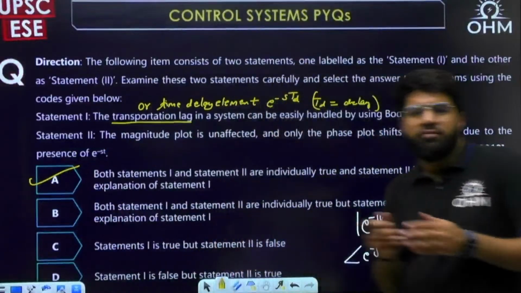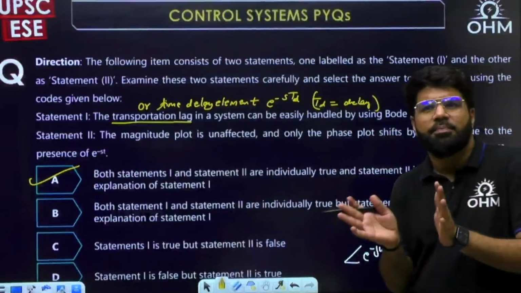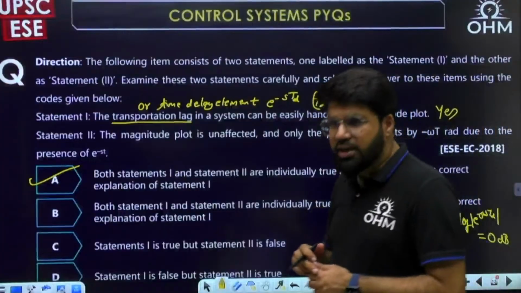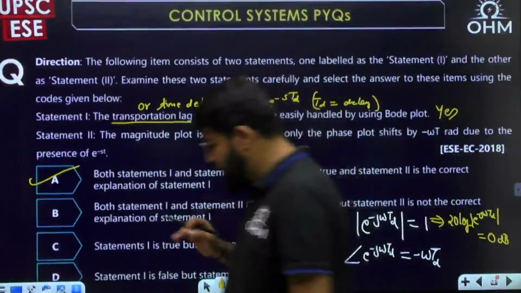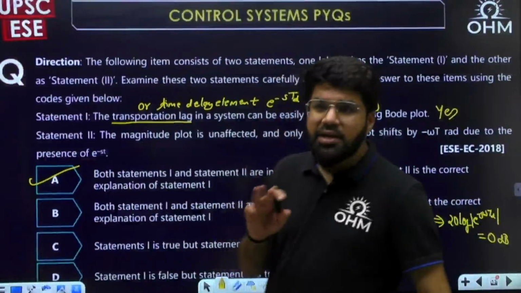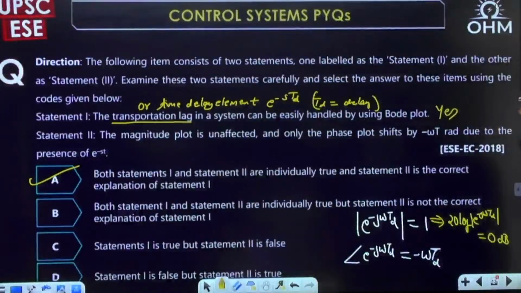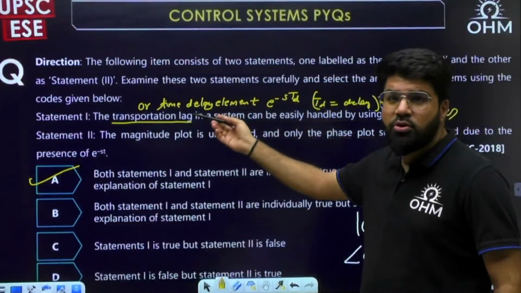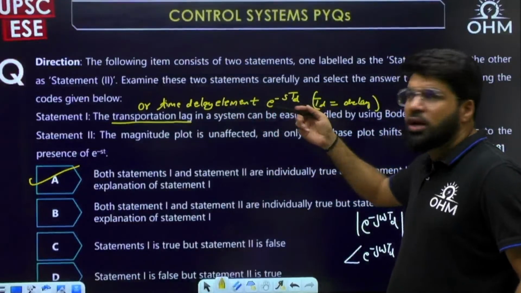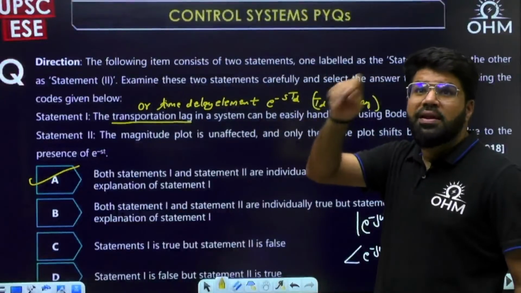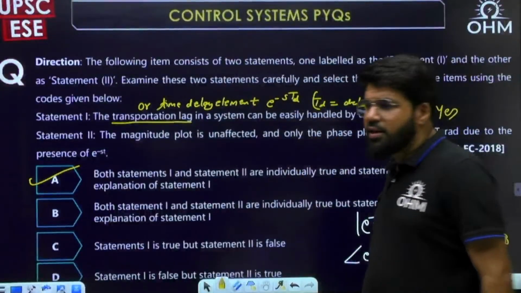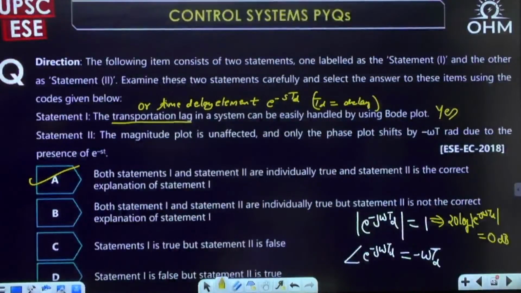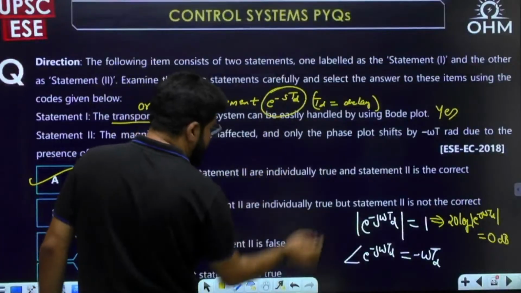So 1 and 2 both are correct, and statement 2 is actually the correct explanation. Sometimes they give a question where both statements are correct but independent, and statement 2 is not a reason for statement 1. But here statement 2 is the correct reason why transportation lag is better handled using Bode plots, not Nyquist plots. Because the polar plot of e power minus sT_d takes a spiral shape, cutting the negative real axis multiple times. Whenever this term is involved, the polar plot will have a spiral shape.